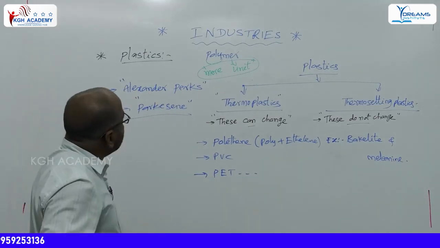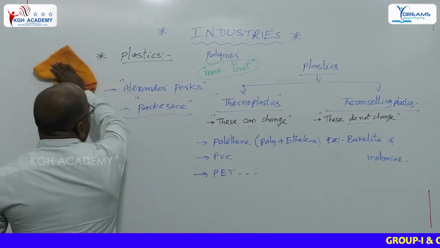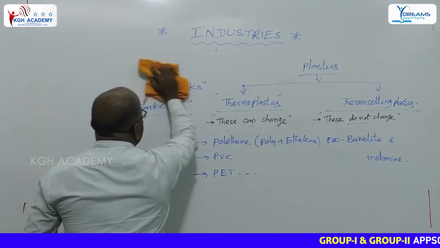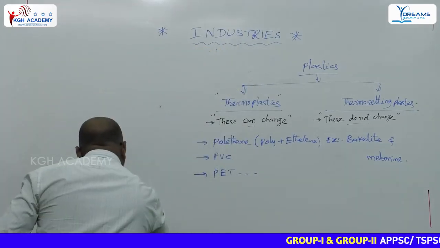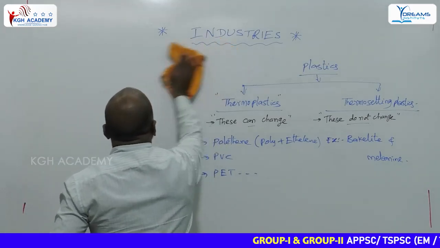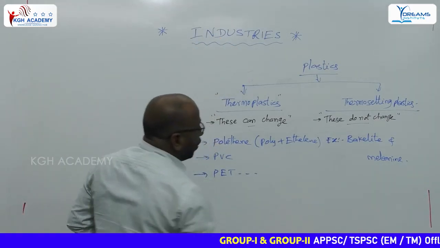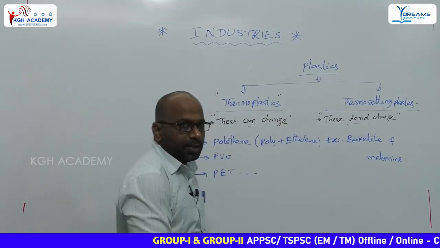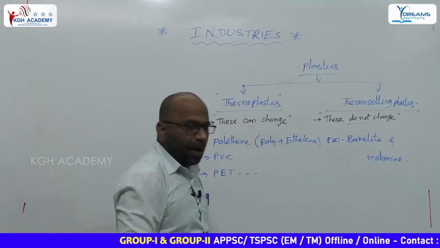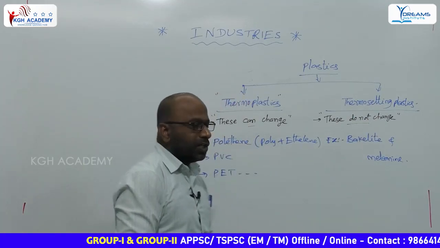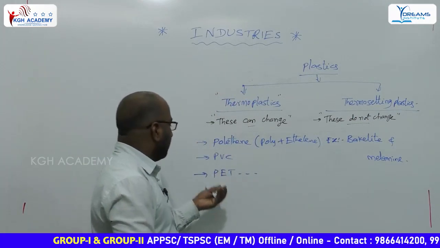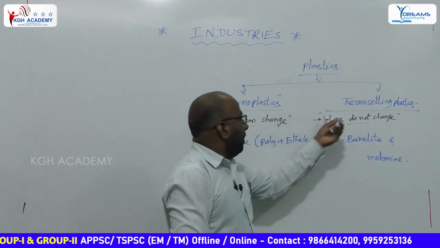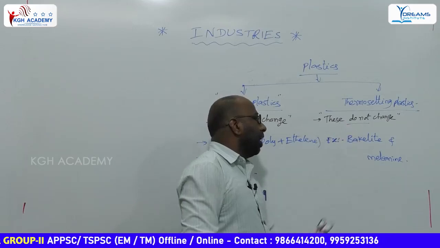We are discussing plastic. Plastic is one type of polymer. It was prepared by Alexander Parkes, which is why it is called Parkesine. Plastics are mainly classified into two types: thermoplastics, which can change on heating, for example polythene, PVC, and polyethylene terephthalate; and thermosetting plastics, which do not change.